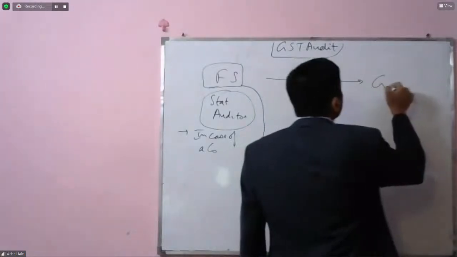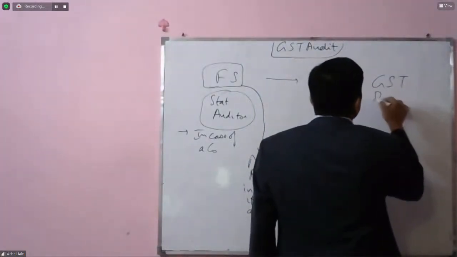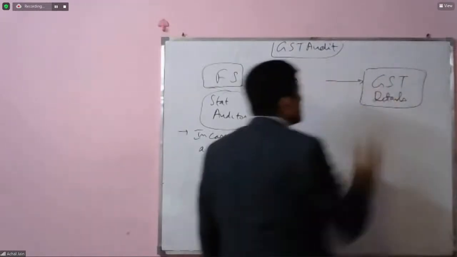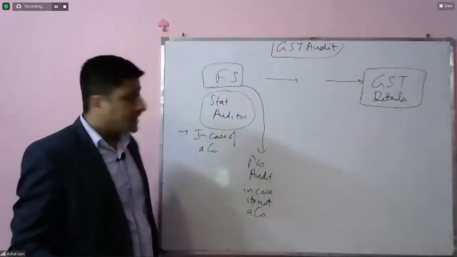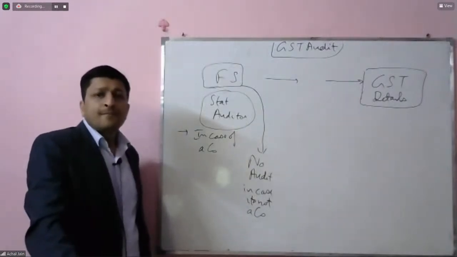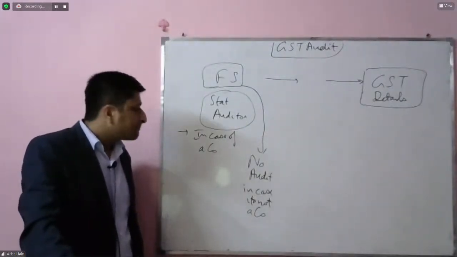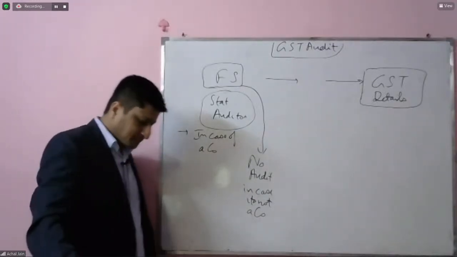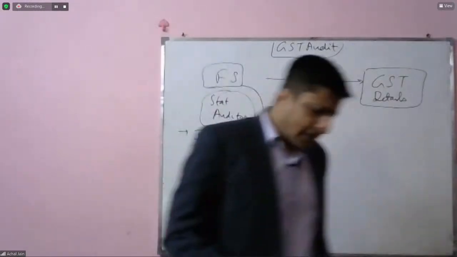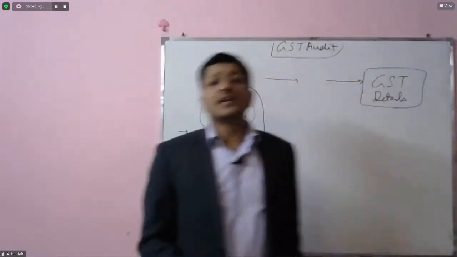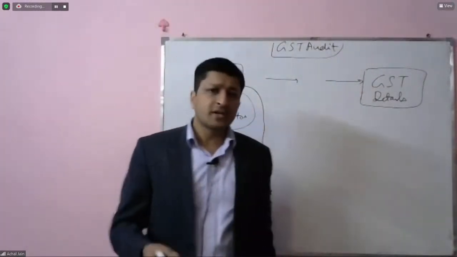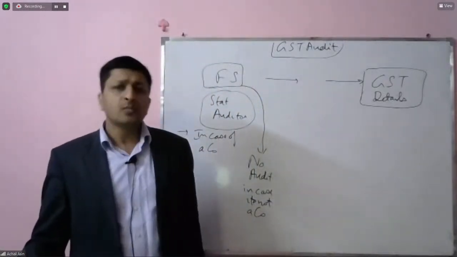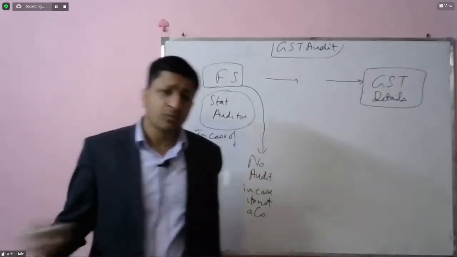But the GST details of each and every assessee are required to be reviewed. Now, what do you mean by this? Each and every assessee. See, if you look at almost every transaction now, it's subject to GST. What is GST? Goods and Services Tax. Almost every transaction. I'm not saying everyone, almost everyone.